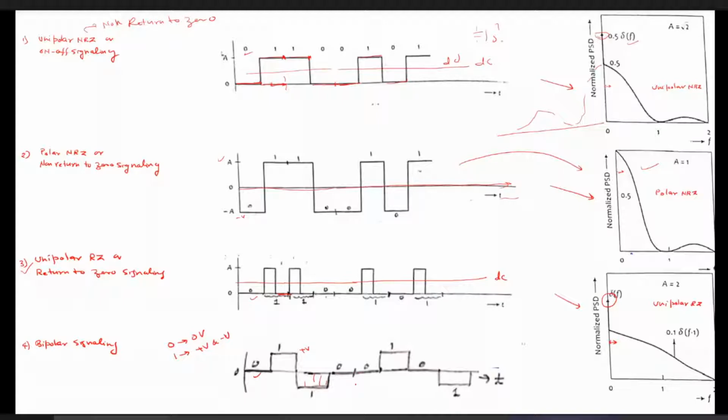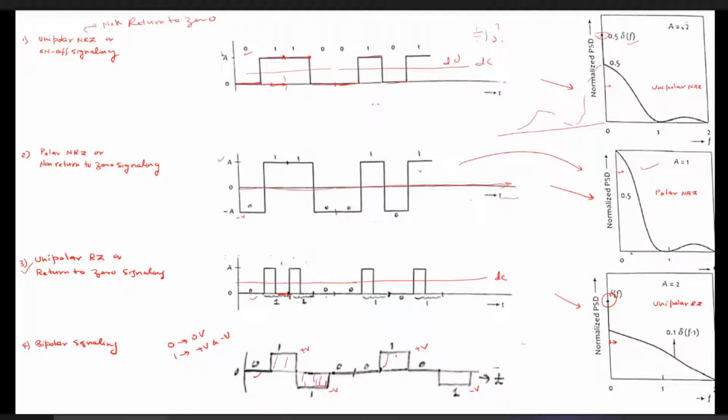Then 0 is represented by 0 volt. And then the next one appears. That's why it is represented by plus V volt, because we have already represented the previous one by minus V volt. Now, when the next one appears, it will again be represented by minus V. So doing this, what happens? Since we are representing 0 by 0 volt and 1 by plus and minus, the DC term becomes 0.